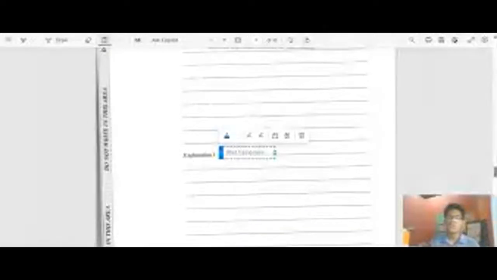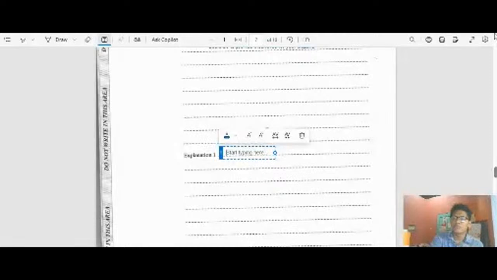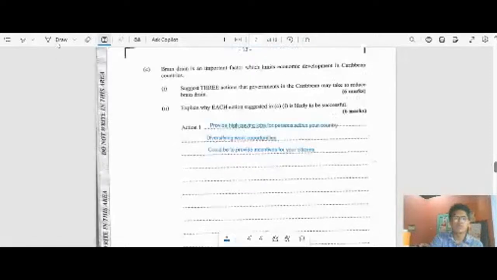Let me do, which action, y'all? Chat is empty right now, so I have to wait a couple more minutes probably. So when it comes to this, I could give any of these points. Chat, what do y'all think we should use? Which one of these actions should we state to be effective? Should we do providing high paying jobs for persons? Because